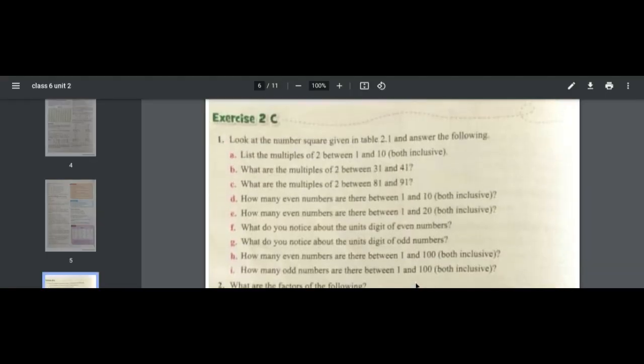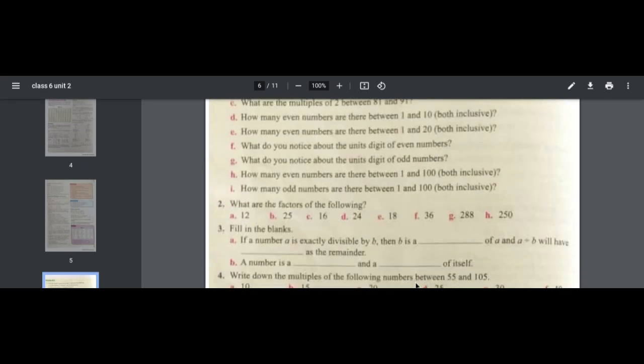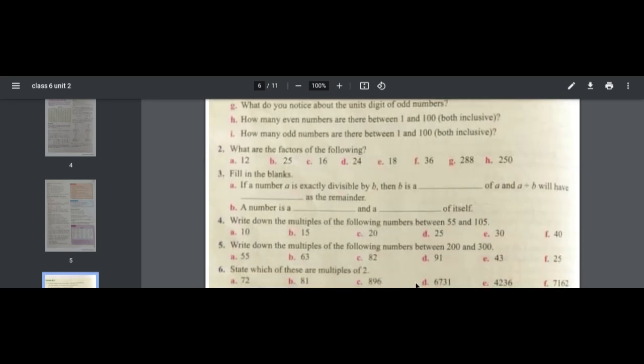We have to complete the remaining questions of exercise 2C. We have to start from question number 3. Question number 3 says fill in the blanks. If a number a is exactly divisible by b, then b is a dash of a, and a divided by b will have dash as the remainder. Now this is a very tricky question, or an easy question. They didn't give the numbers, they just gave a and b. So we have to get the answer.